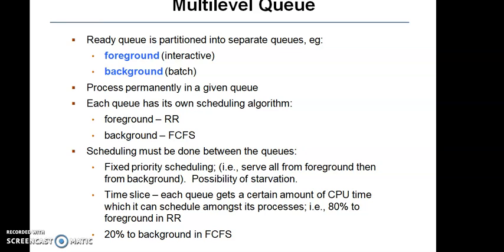Scheduling must be done between the queues here. In the fixed priority scheduling, that is, serve all from foreground, then from background. So there is possibility of starvation. The meaning of starvation is the process may not be executed in the system. Time slice: each queue gets a certain amount of CPU time which it can schedule among the processes. Example: we can assign 80% time to the foreground in round robin fashion and 20% to background in FCFS.